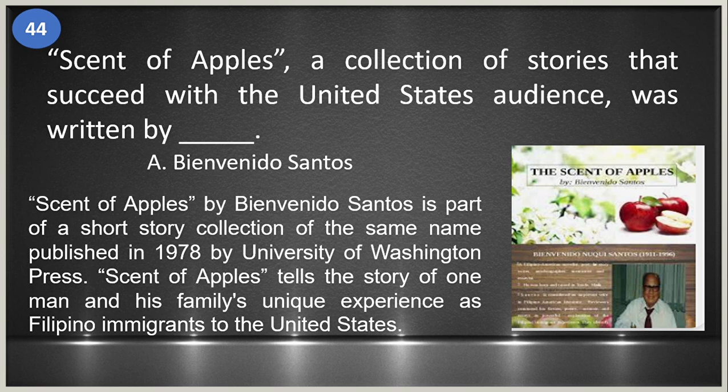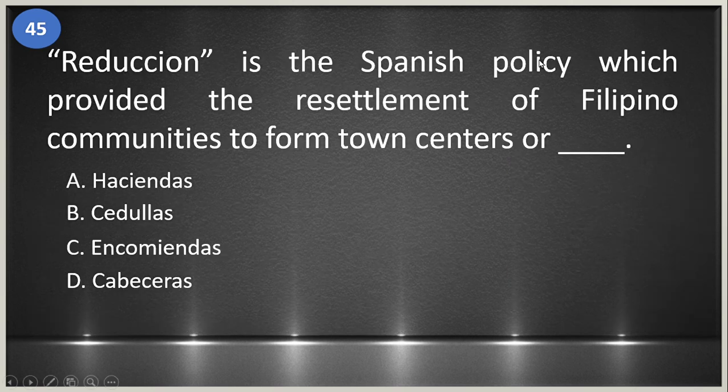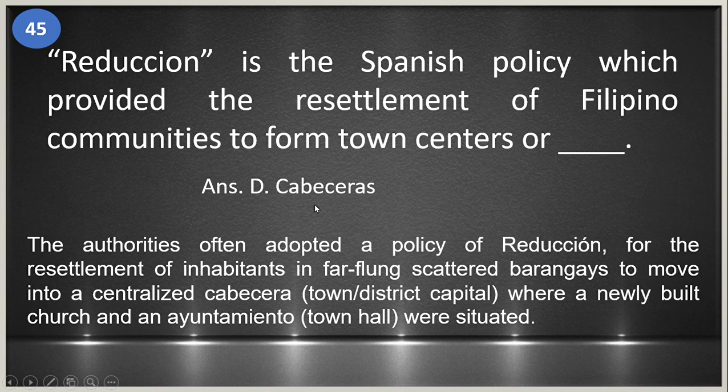United States. 45, reduction is the Spanish policy which provided the resettlement of Filipino communities to form town centers or blank. A. Haciendas, B. Cedulas, C. Encomiendas, and D. Cabeceras. Okay, this is letter D, cabeceras. So the authorities often adopted a policy of reduction for the resettlement of inhabitants in far-flung scattered barangays to move into a centralized cabecera. It is the town, district, or capital where a newly built church and an ayuntamiento, town hall, were situated.